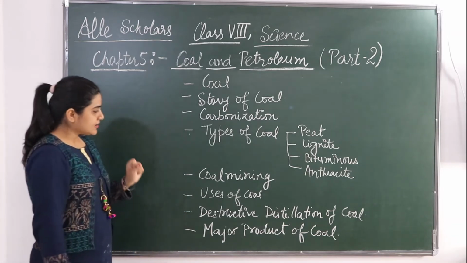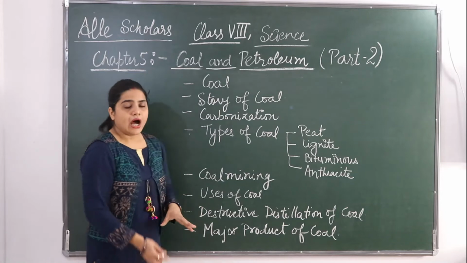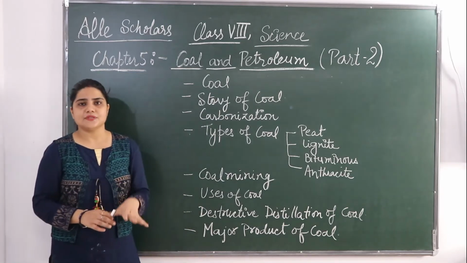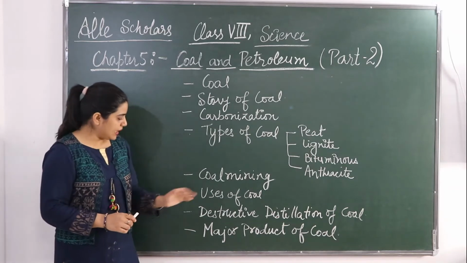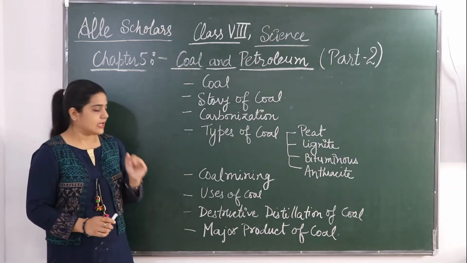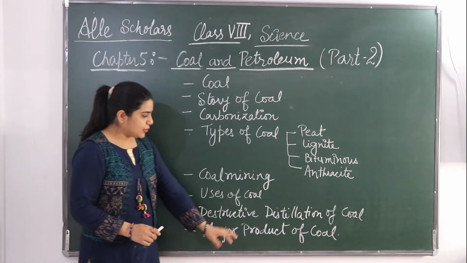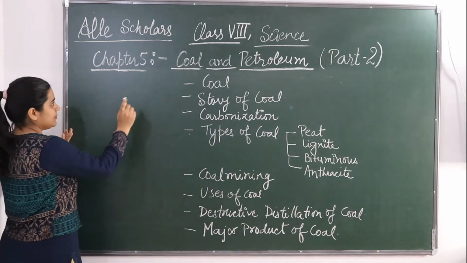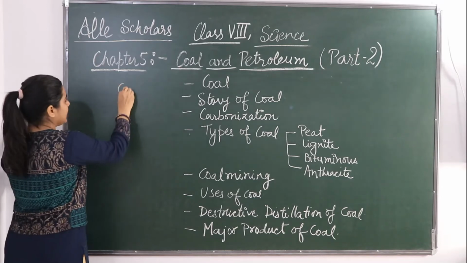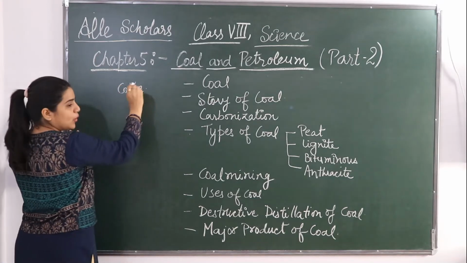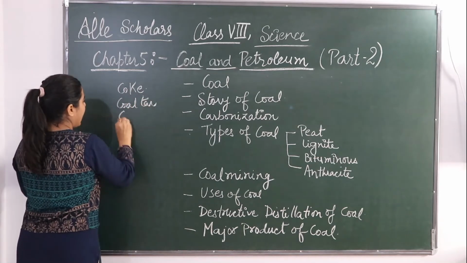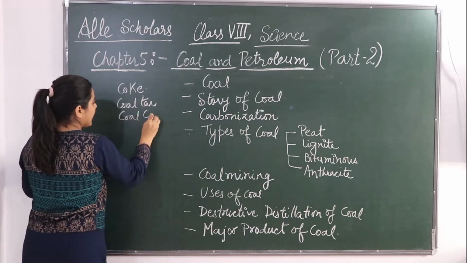Then we will see the destructive distillation of coal, how coal is processed at high temperature in the absence of air, and we will see all the process. Then we will see the major products of coal, which are coke, coal tar and coal gas.